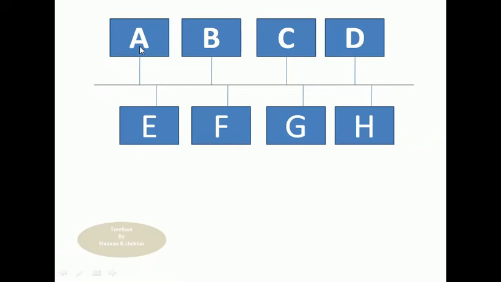This is A, a system which wants to send a message to F. To send the message from A to F, A will send the message with address F onto this LAN cable. This message will be broadcast to all the systems connected to this LAN, and all the systems will receive that message with address F. F will accept that message because it has address F, and the remaining systems will deny it or ignore it.